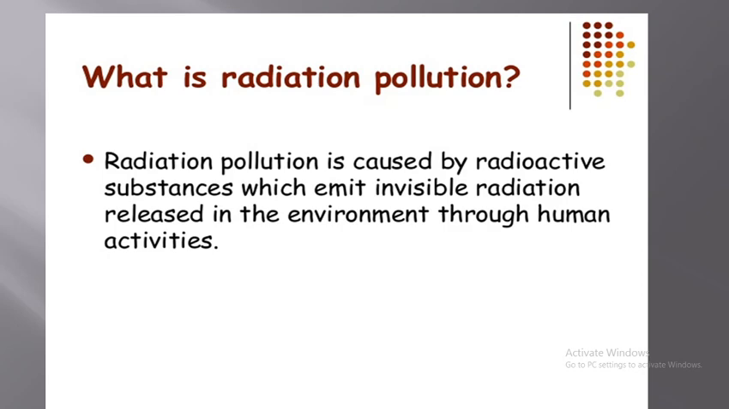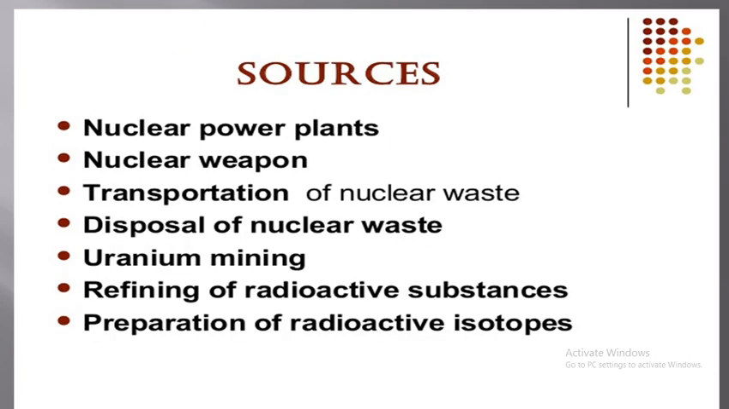Radiation pollution is caused by radioactive substance which emits invisible radiation released in the environment through human activities. Sources: nuclear power plants, nuclear weapons, transportation of nuclear waste, uranium mining, disposal of nuclear waste, refining of radioactive substance, preparation of radioactive isotopes. And we said that it may lead to the increase in incidence of cancer, and may lead to mutation which occurred and may lead to an imbalance of behavior of the marine organisms and their biological functions.